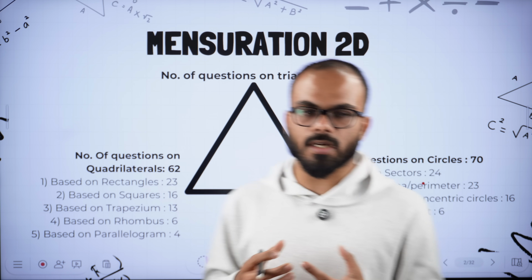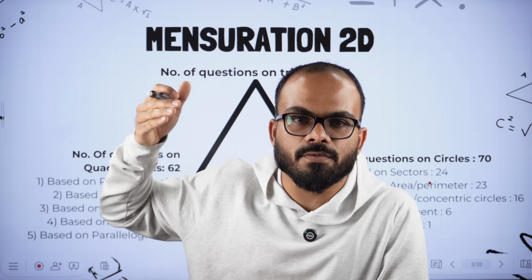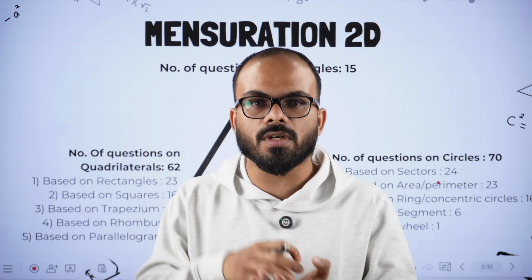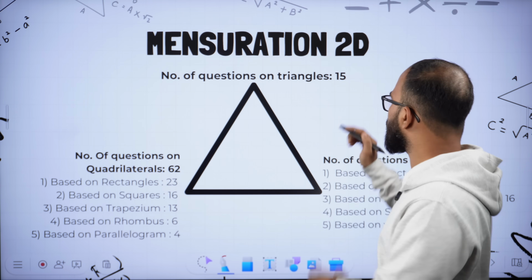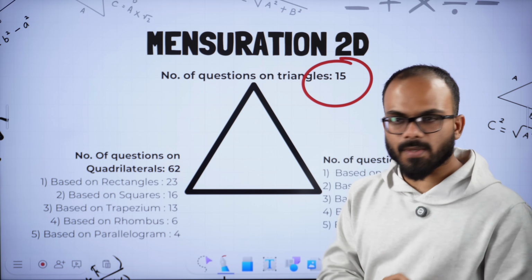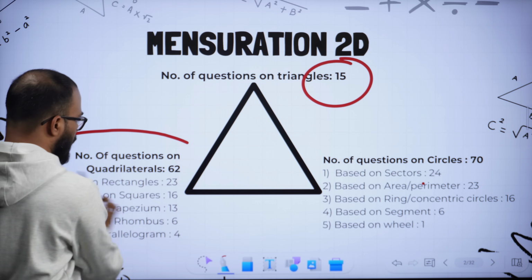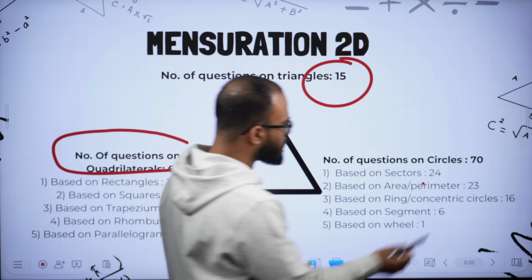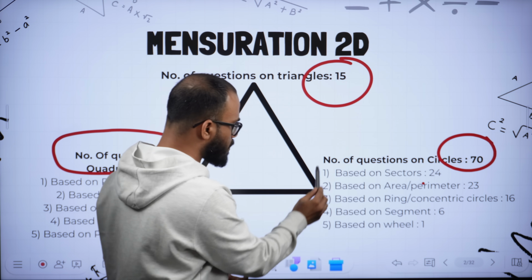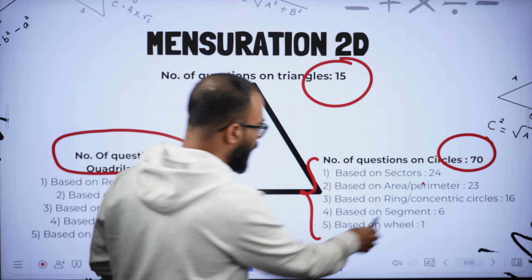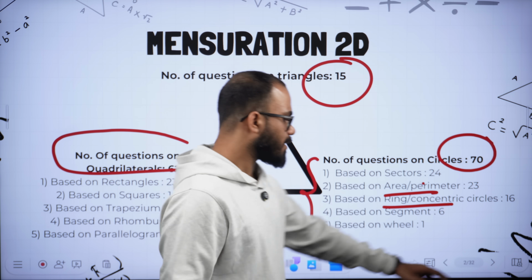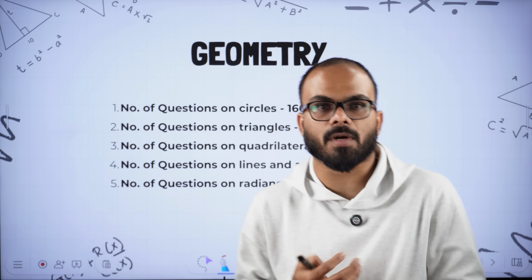Before going towards the models, we took all the questions of each of the chapters and counted the number of questions asked per model. For example, in mensuration, triangles have 15 questions, quadrilaterals 62, and circles 70, and within circles we have done sub-counting: sectors, areas, perimeter, concentric circles, etc. In this manner we have done sub-counting also.